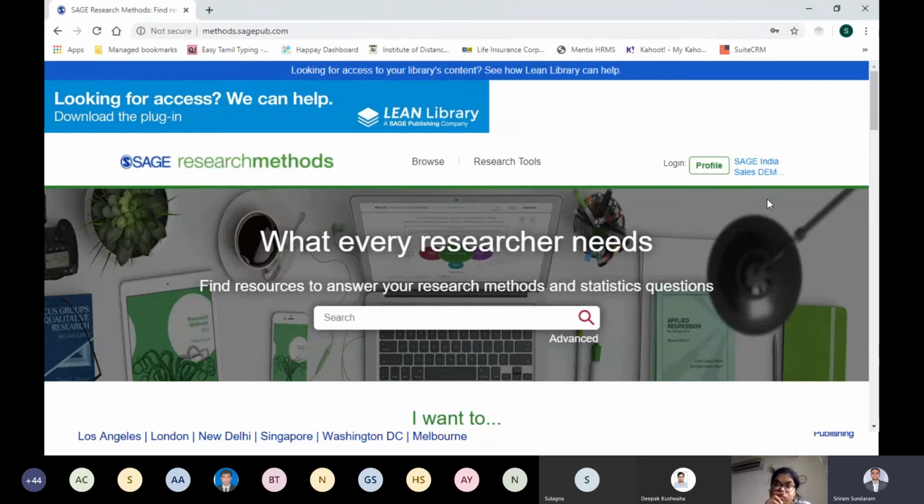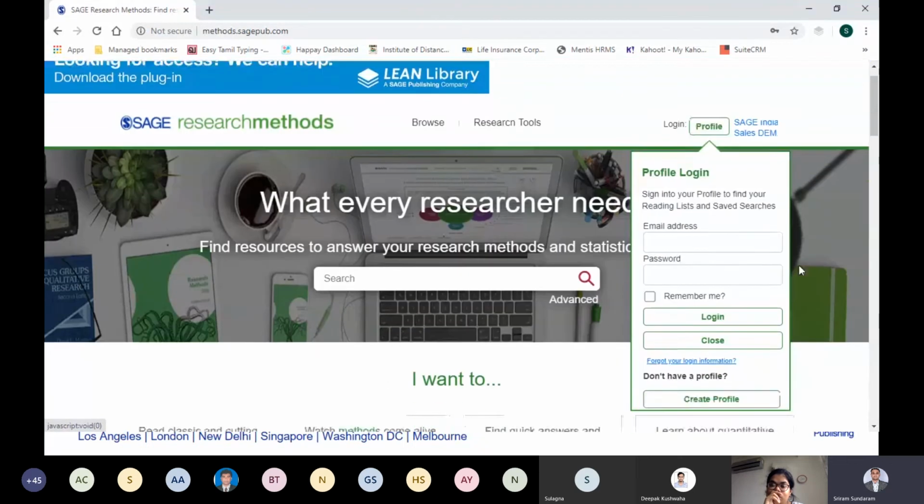The second thing that I would want you to do is this: when we buy any print book, generally as kids we used to write our name on top of it, right? Similarly in this platform, writing our name is creating our own profile, so that your personalized activities are saved. For example, if you're doing a search and want to save it, or creating a bookshelf, or any other small customization available in the platform, that should be saved, and for that you need to create a profile.